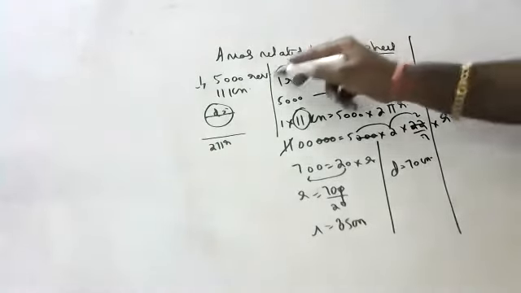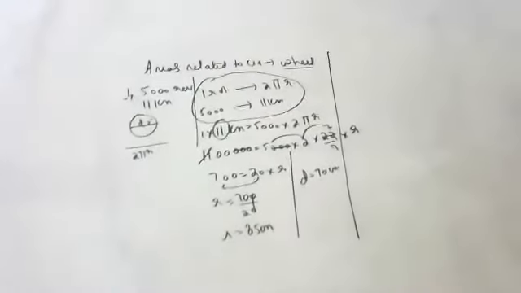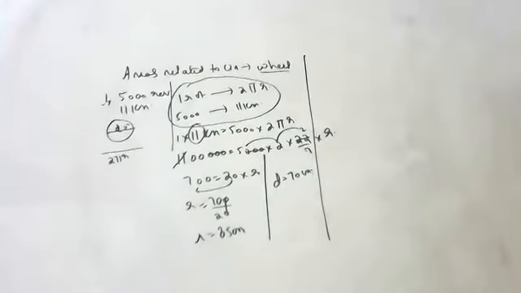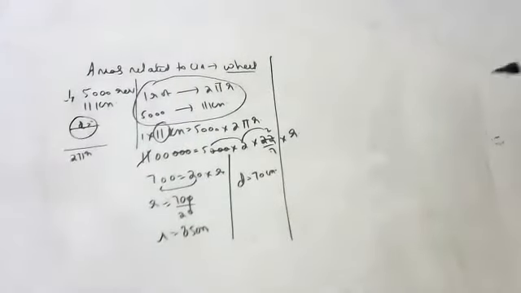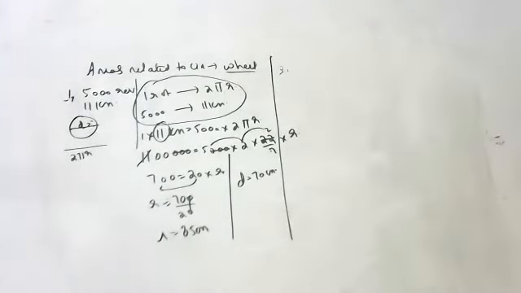This is an important equation. One rotation goes 2 pi r, so how many rotations will it cover in 11 kilometers? Like this only we will do all the sums, children.